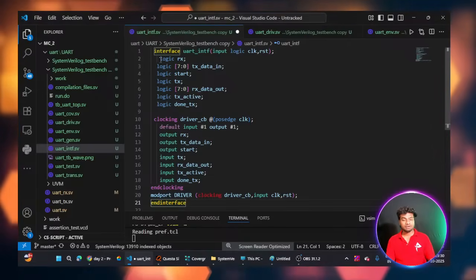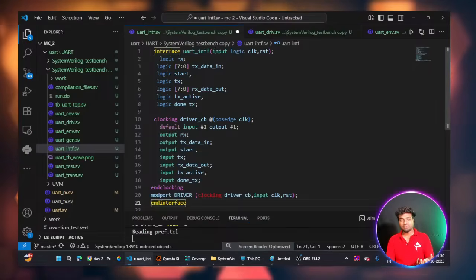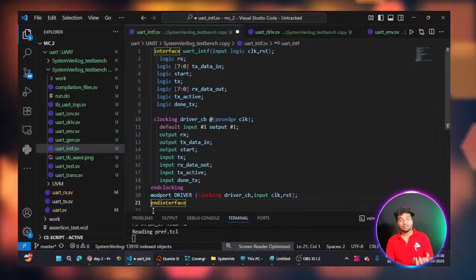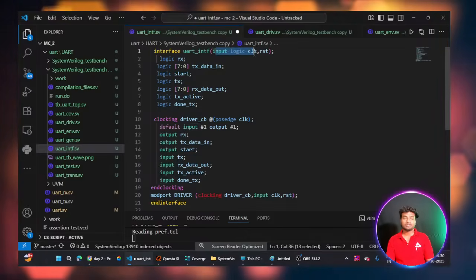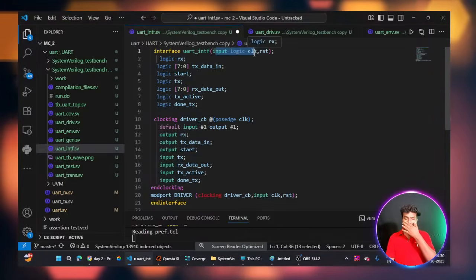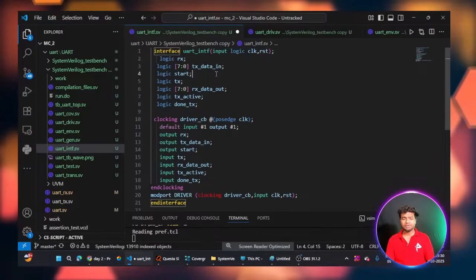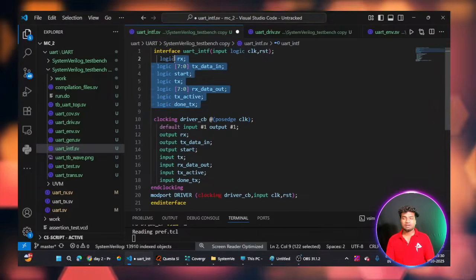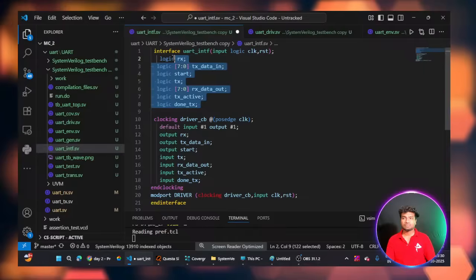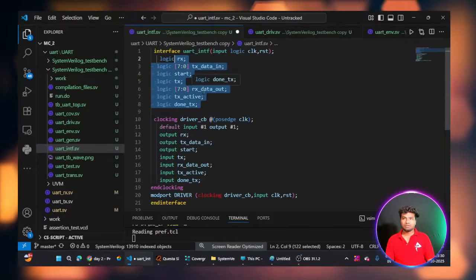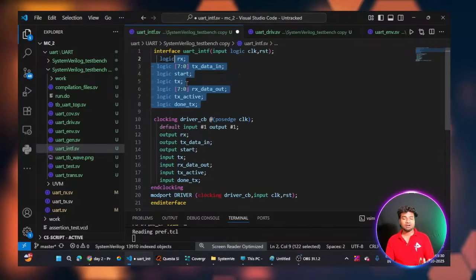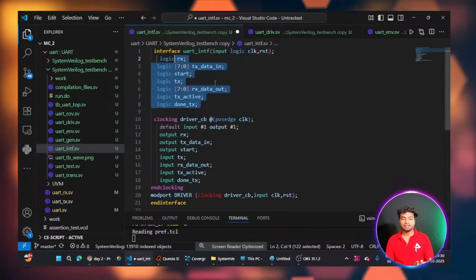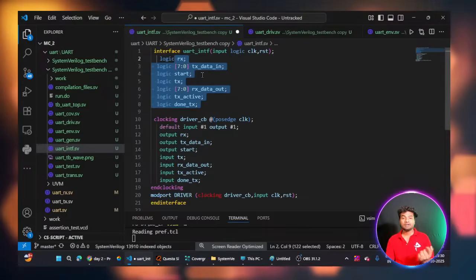It starts from interface, interface name, interface port list, and then endinterface. Here this is my interface port list: input logic clock and reset. These are my signals here, RX and TX, TX underscore data in, RX underscore data in. These are my design code signals.